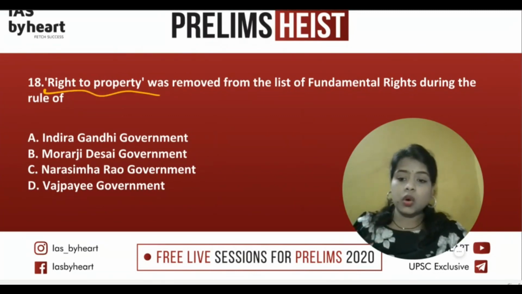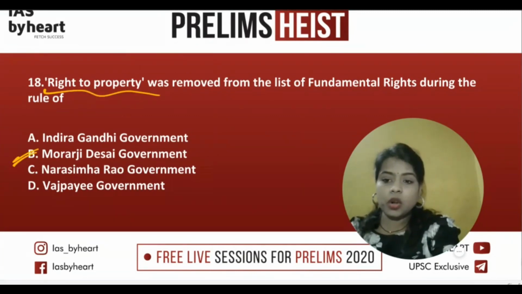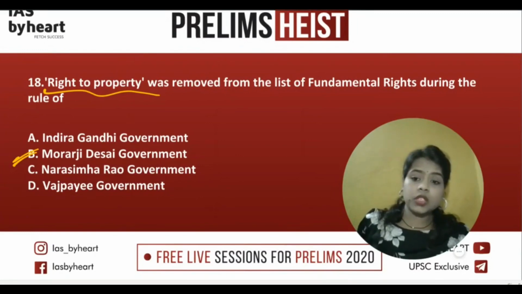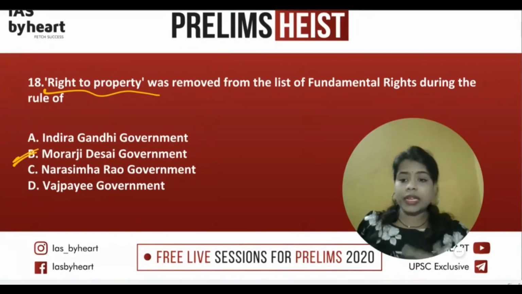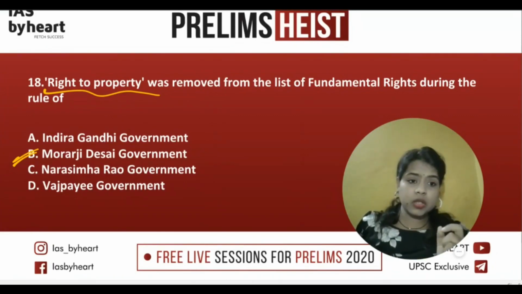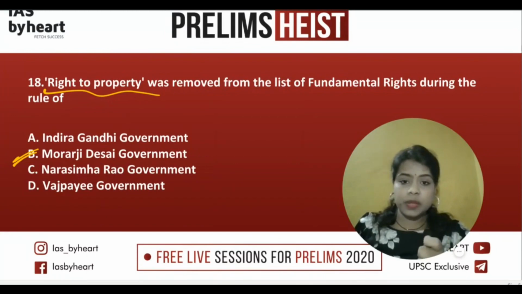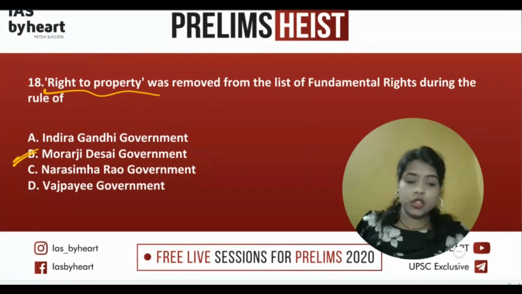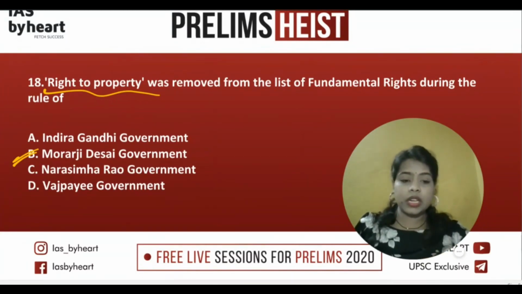Okay. So it is the Morarji Desai government, not the Indira Gandhi government. Though the initiative and all the discussion happened in the Indira Gandhi government, the people responsible for removing it from the list of fundamental rights were under the Morarji Desai government.